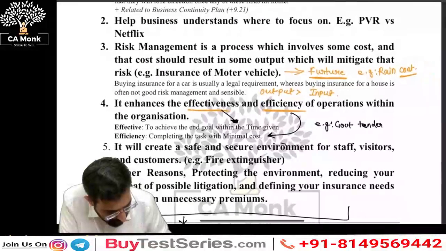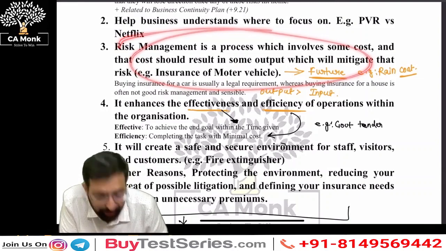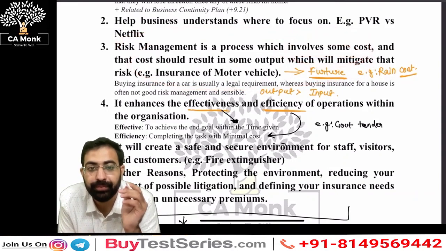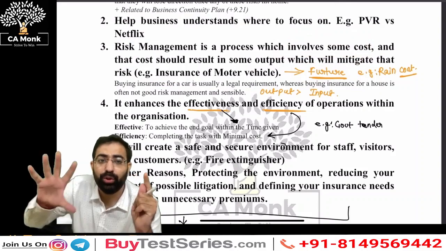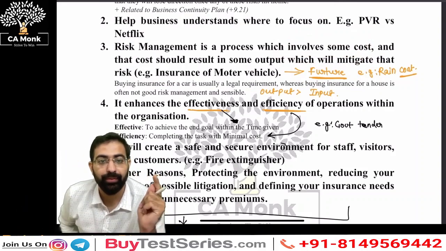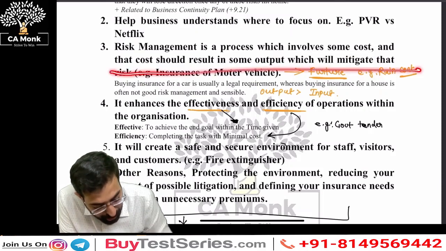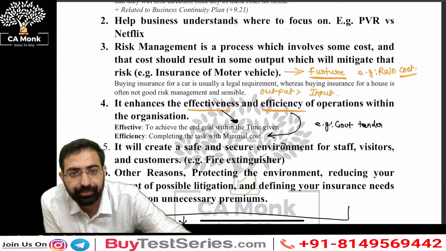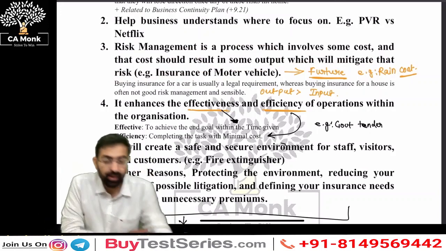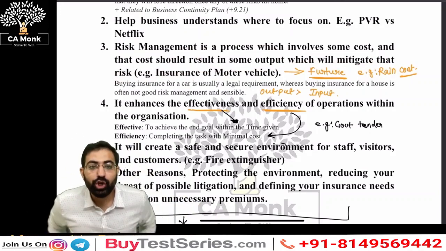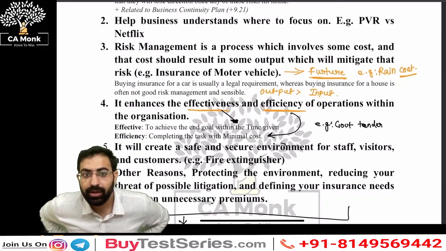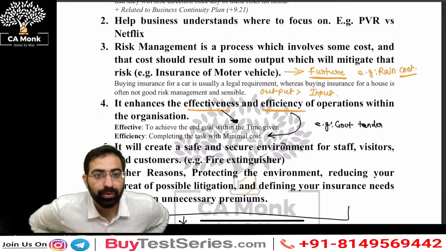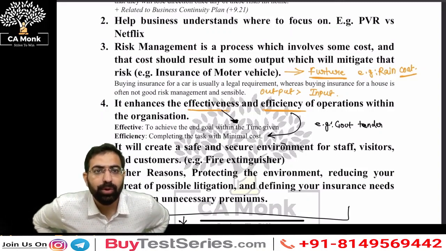Next. Risk management is a process which involves some cost. And the cost should result in some output which will mitigate the risk. Simple example, sir, if I am going to take an insurance, for this insurance you need to pay some cost, right?